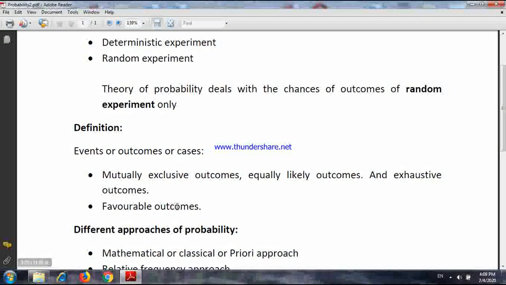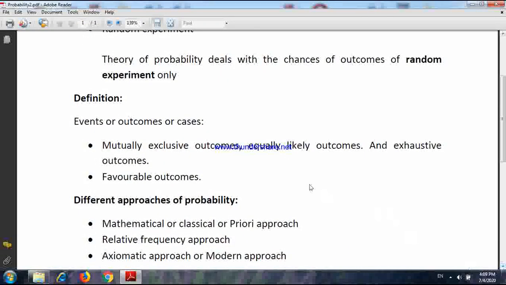Now let us discuss the favorable outcomes. The outcomes which support the occurrence of an event are called favorable outcomes.